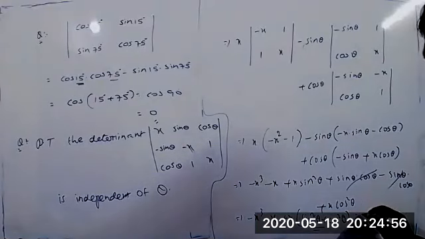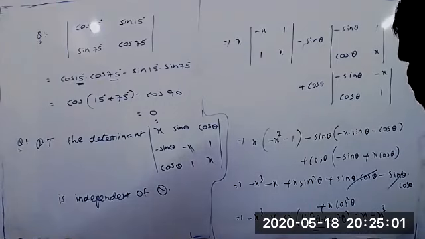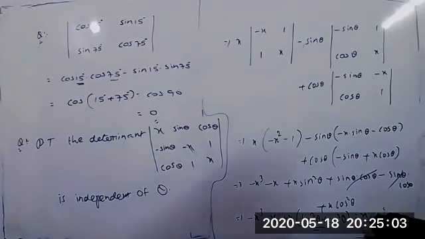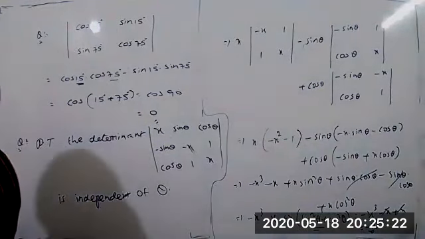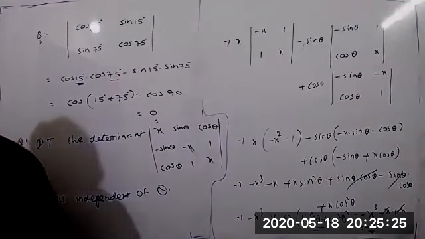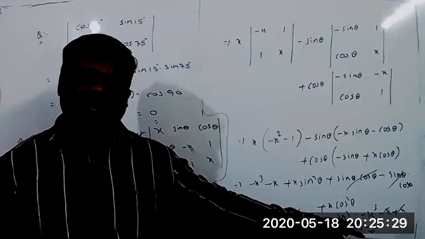So you can write minus x cube minus x and plus x. These two are cancelled, it equals minus x cube. This is what we call independent of theta. That means without theta we have to get the value. It is independent of theta.